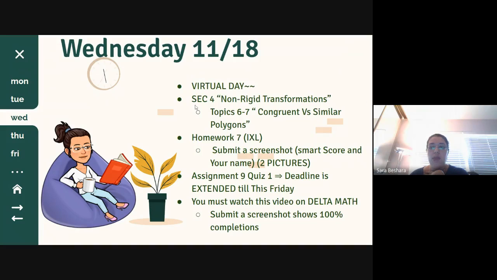Okay, so today we are going to do topic 6 and 7, congruent versus similar triangles. We will just talk briefly about each one of them. This is the last two topics of that section, which means that Thursday and Friday I will review for the USA section, sections 3 and 4. After Thanksgiving break we will do a brief review on that Monday when we come back, and then you will start the test on Monday and finish it on Tuesday.